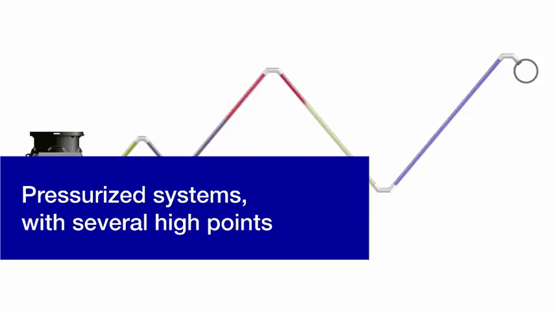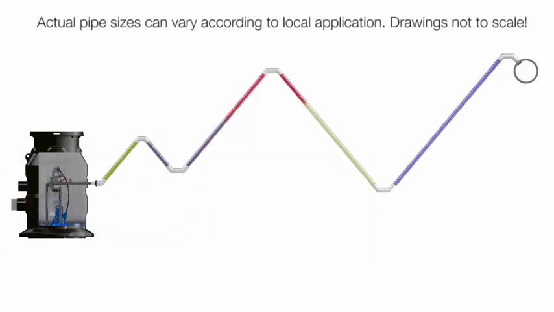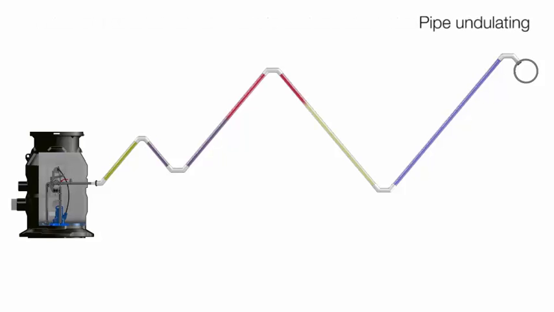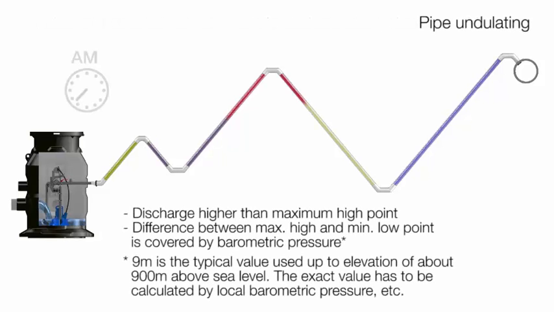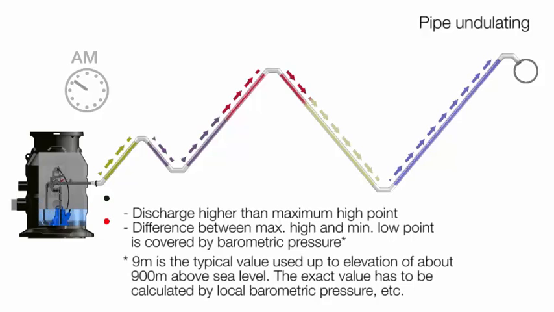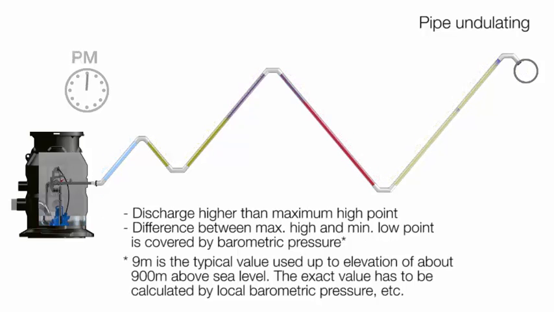In this short animation, we will show the behaviour of water and air in the pipework by three typical examples. In our first example, we have all high and low points within a band covered by barometric head and vapour pressure. Mostly, meaning up to an elevation of about 900 metres above sea level, we assume this band to a width of 9 metres. Additionally, the discharge is higher than the highest high point.